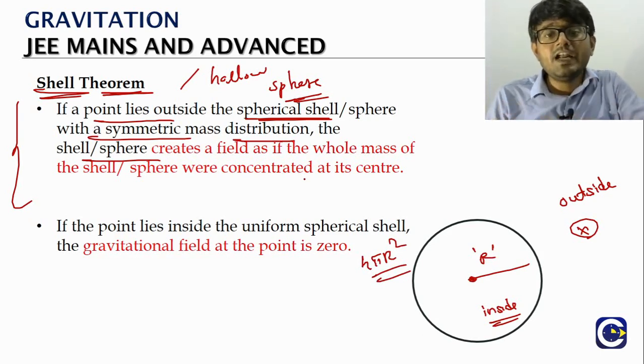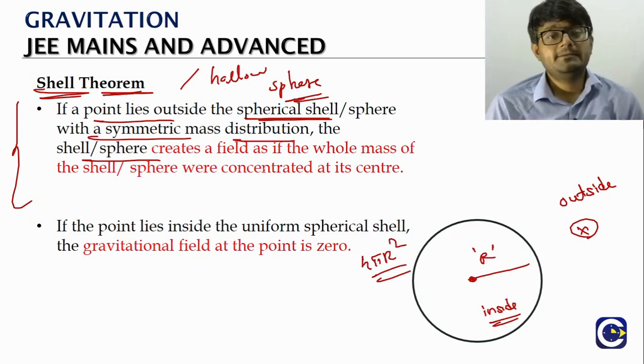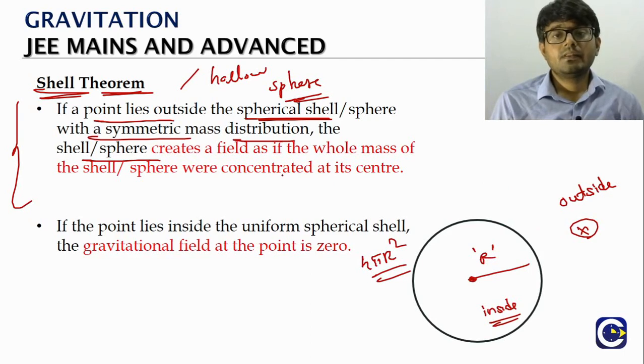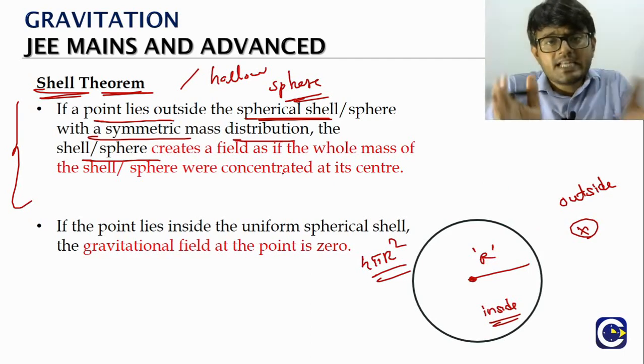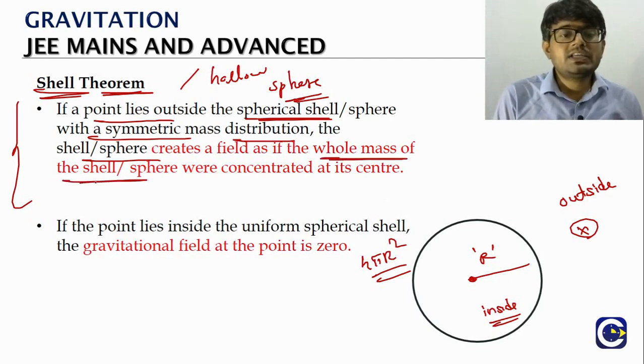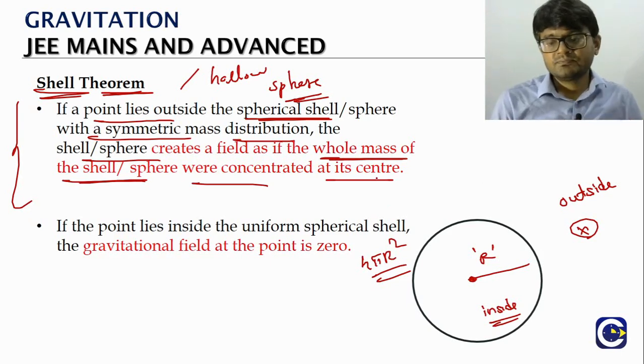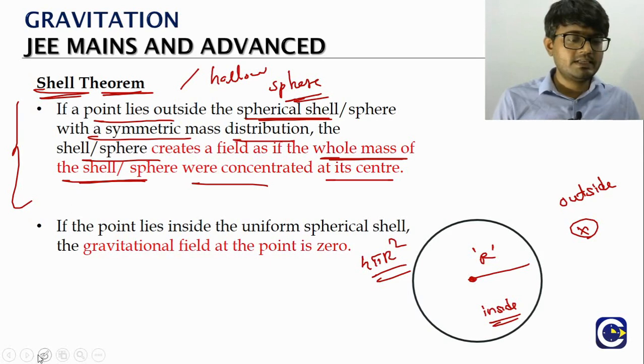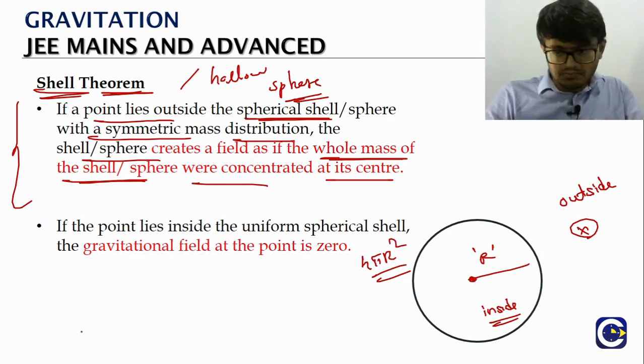The field produced by the shell at a point outside will be just like if the entire mass of the shell is concentrated at its center. Forget that there is a shell.